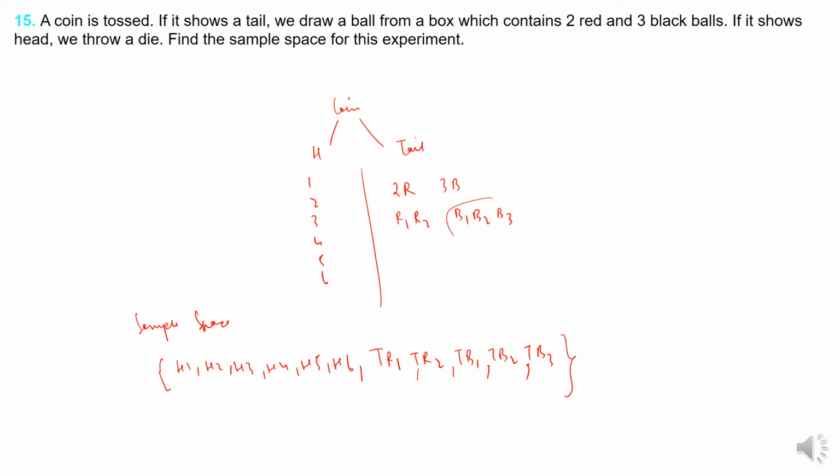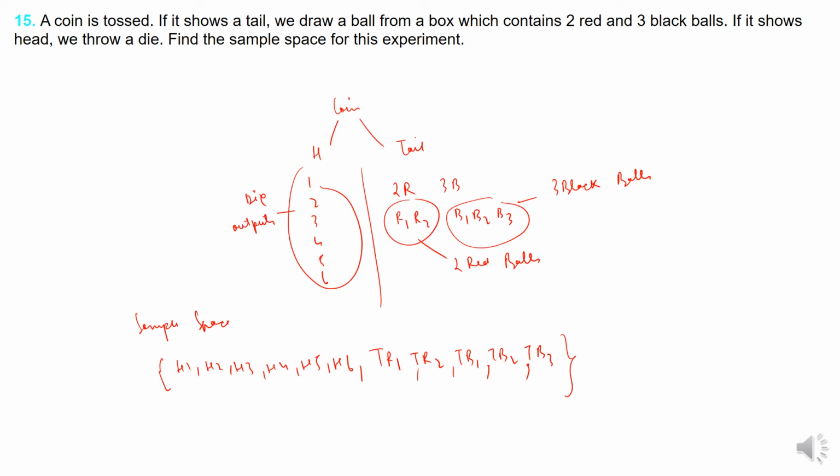These are 3 black balls, and these are 2 red balls, and these are the die outputs. I hope this is understood.